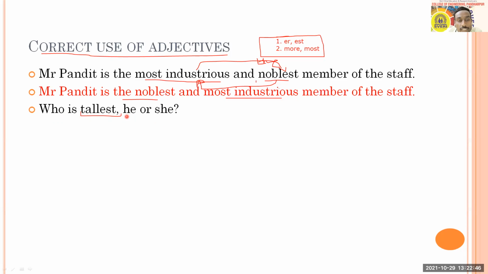Because you will come to know there is a comparison, and the comparison is between he and she. So there are two persons only. Where there is a comparison between two persons only, you cannot make it superlative. Tallest is in superlative form, so we cannot use it. So what should be here? It should be comparative. The comparative form of tallest is taller, so you can correct it this way: who is taller, he or she?